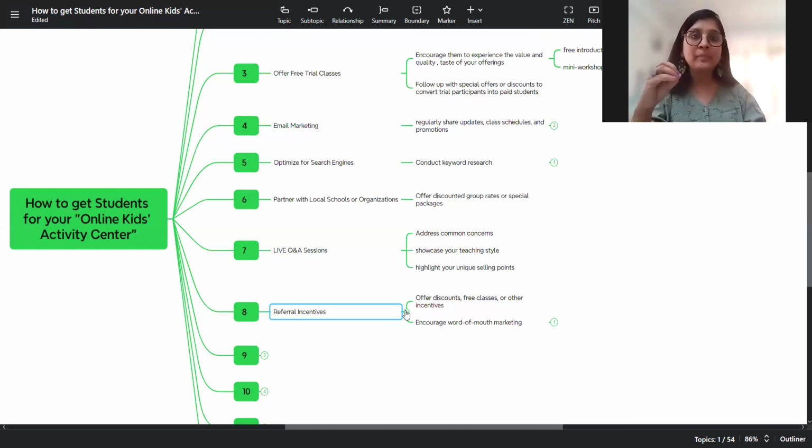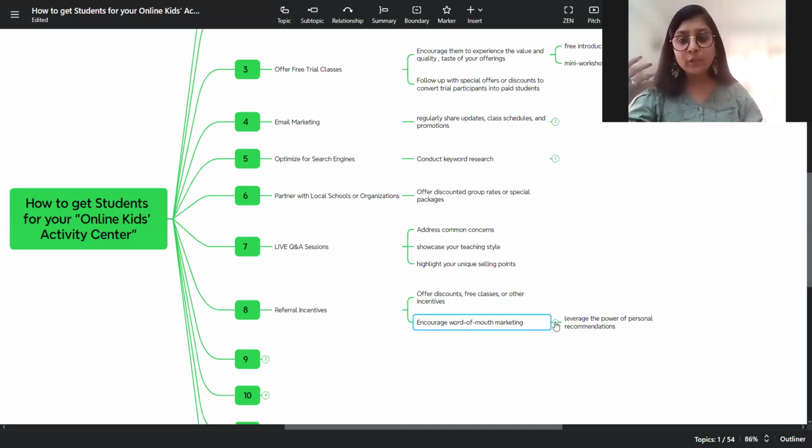But when I say that, believe that, our objective should not be just taking them as a number on the Excel sheet. That's just a measuring criteria, but we should not look at our students as a mere number on the Excel sheet. Our inner core should be that we want to help them, we want to upskill them. Do not treat them as just another number on your Excel sheet. And once you have genuinely cared for them, once you have genuinely imparted your value, your skill, they will definitely bring in more customers. And that's why word of mouth plays a big role.